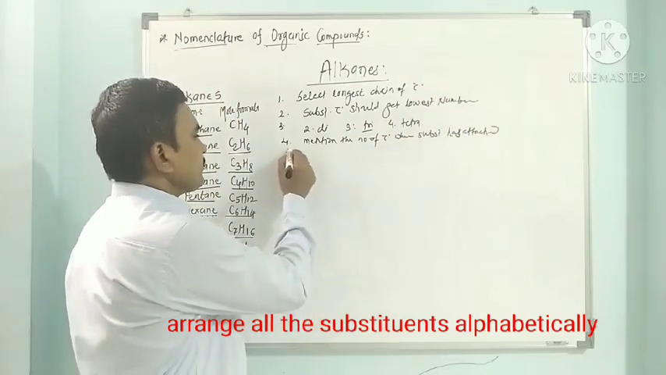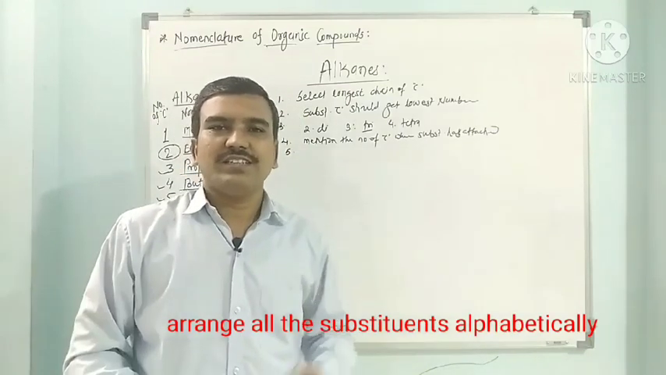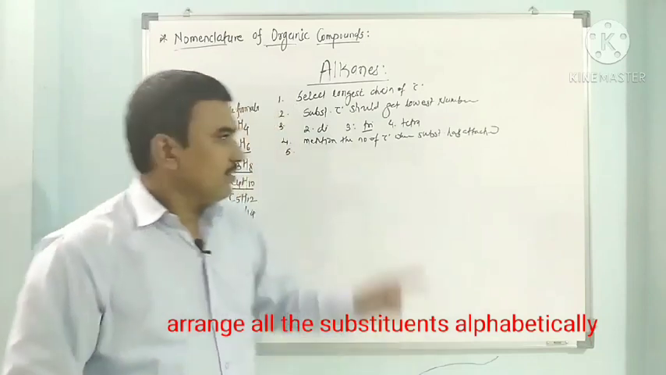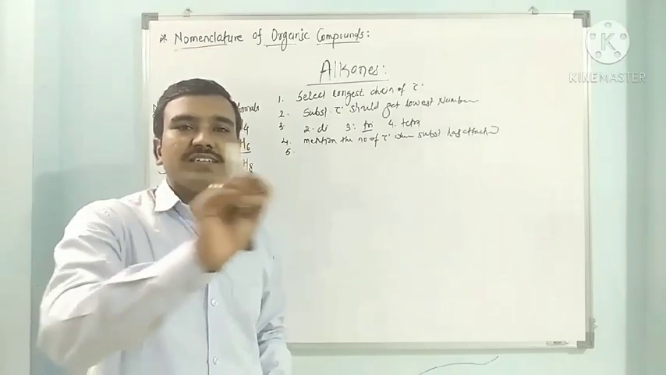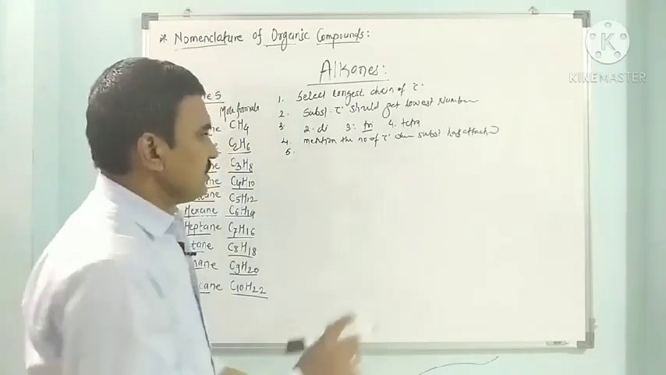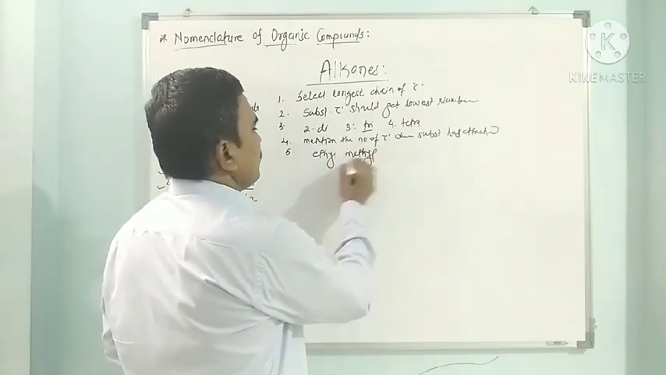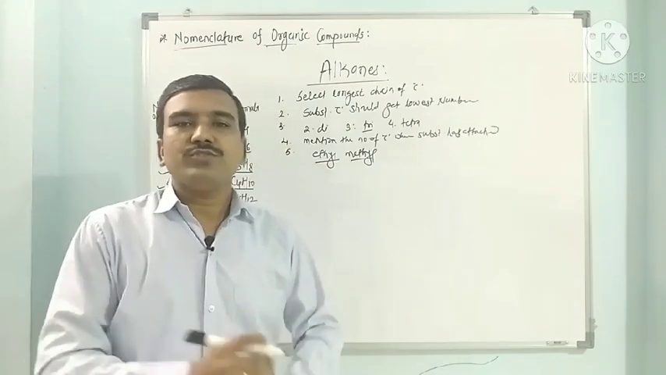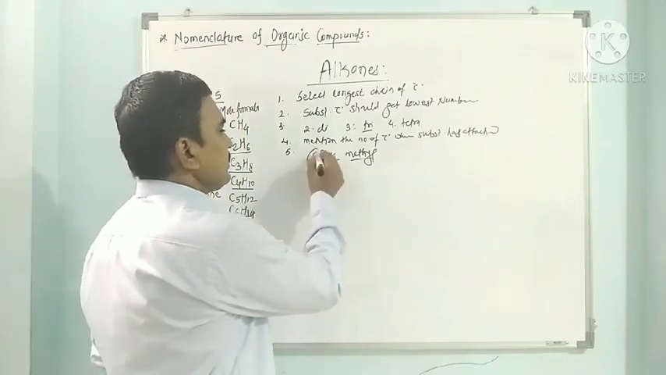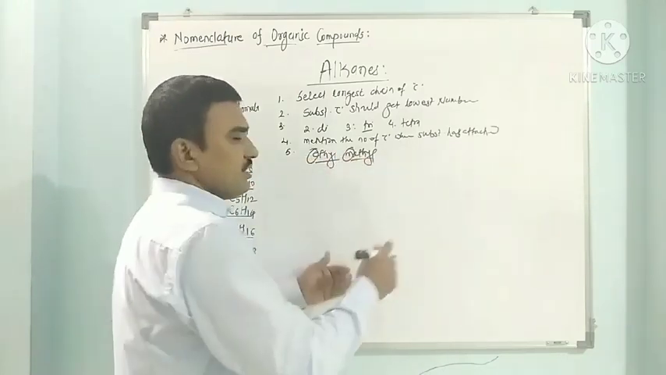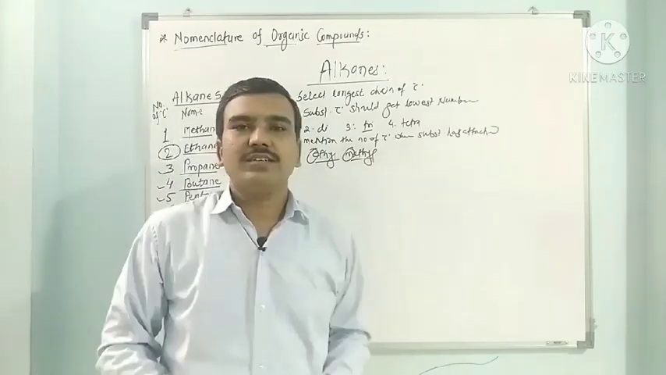Then the next is, if different types of groups or different types of substituents are there, then arrange them alphabetically. First give the lowest numbers, then arrange them alphabetically while writing the name of the compound. So here in the case of ethyl and methyl, two groups are there. Which one should be named first while naming this compound? E comes first in alphabetical order over methyl. So ethyl should be written first while writing the name, followed by methyl.